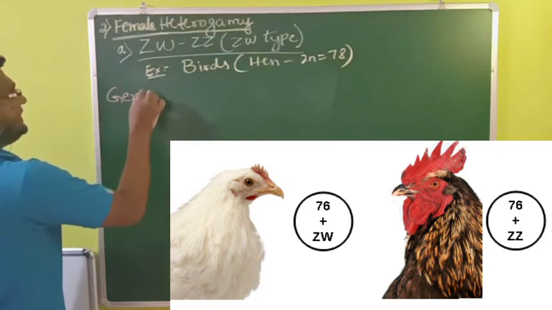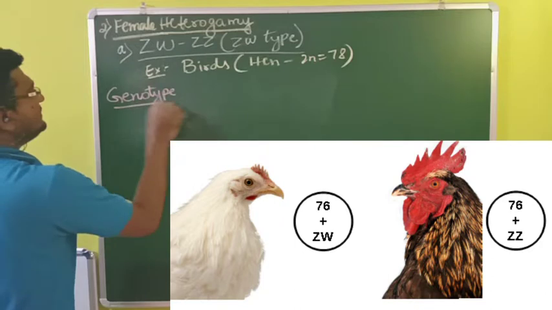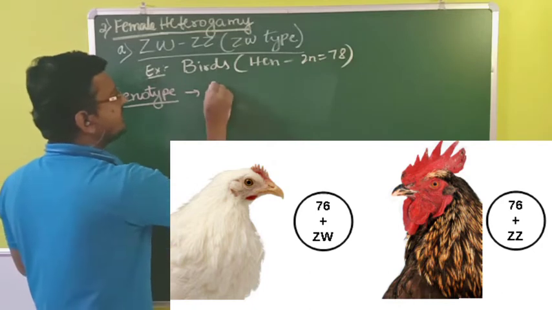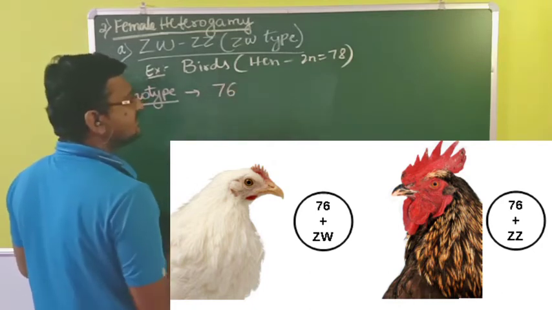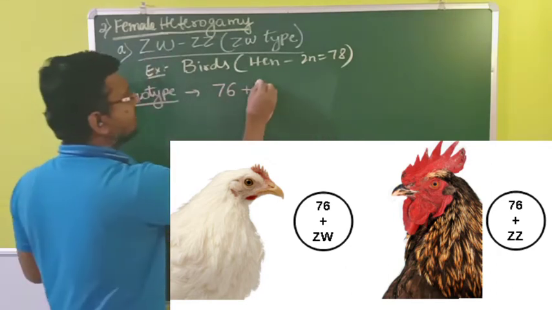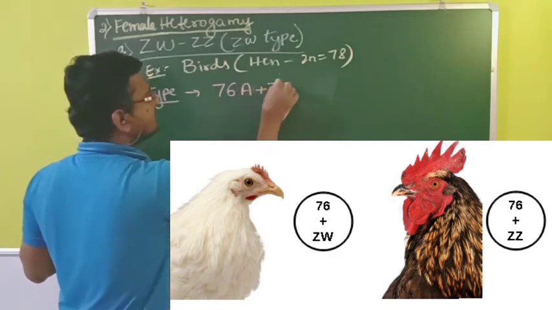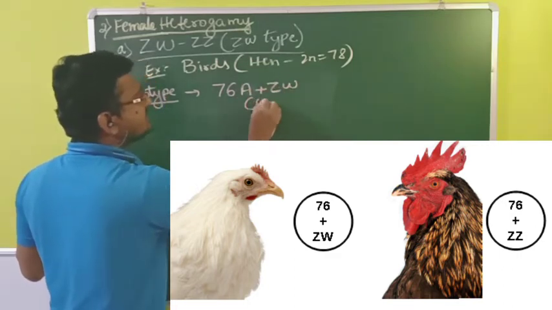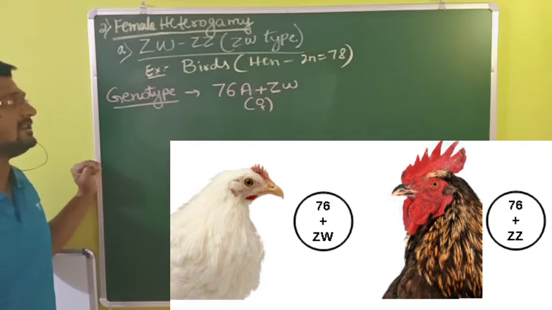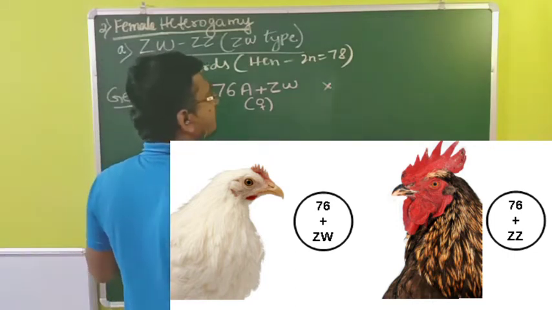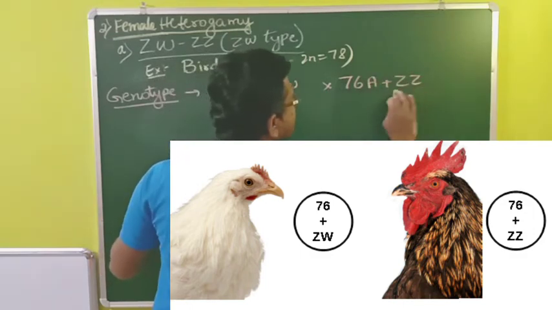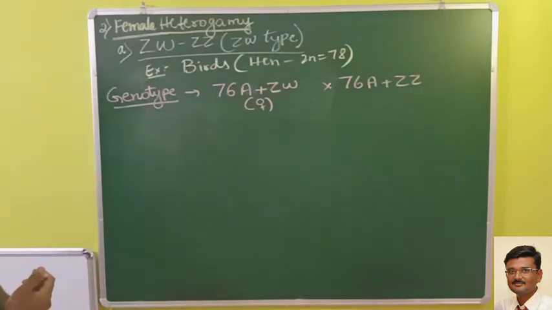So same type, let me explain this for you. So genotype. Here we have 78 chromosomes, then definitely autosomes will be 76 plus ZW. Autosomes ZW. So where will you see this? This is in the females. Remember, as I told, the first thing we write will be the females, and after that the males. So mating with the male, and here the male will have similar sex chromosomes, that is ZZ.